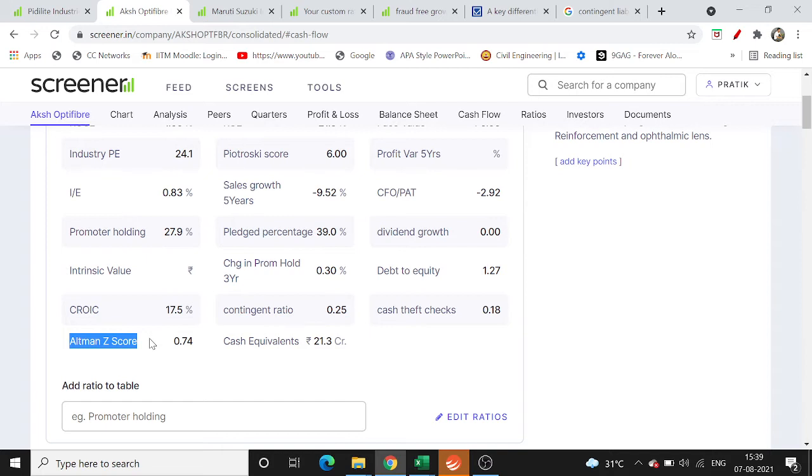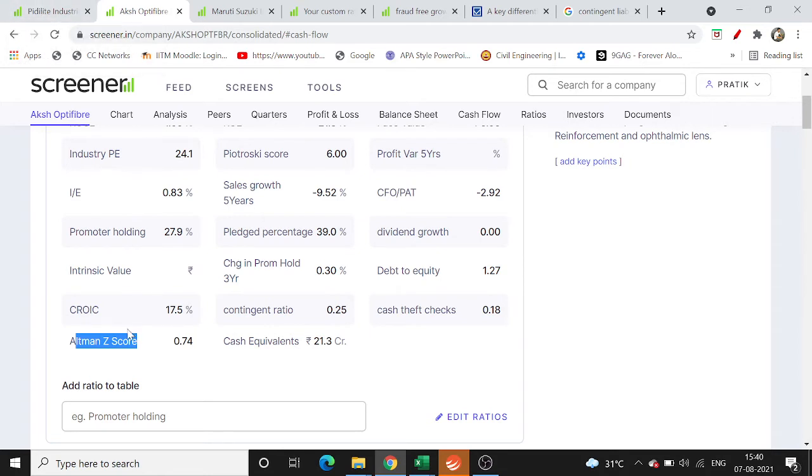If you read about it, you can definitely get an idea about it. But it generally means that anything less than one in the Altman Z score means that the company is going to go bankrupt. It generally has to be very high, greater than 2.3 at least, and if it is in the range of 1.2, it's considered very bad. So the Altman Z score has to be greater than 1.2.